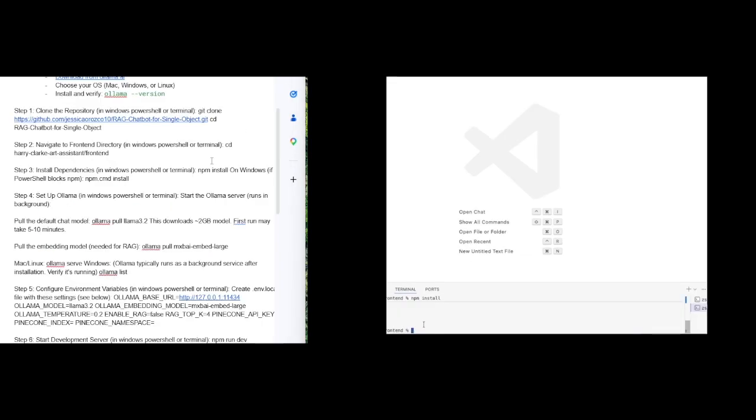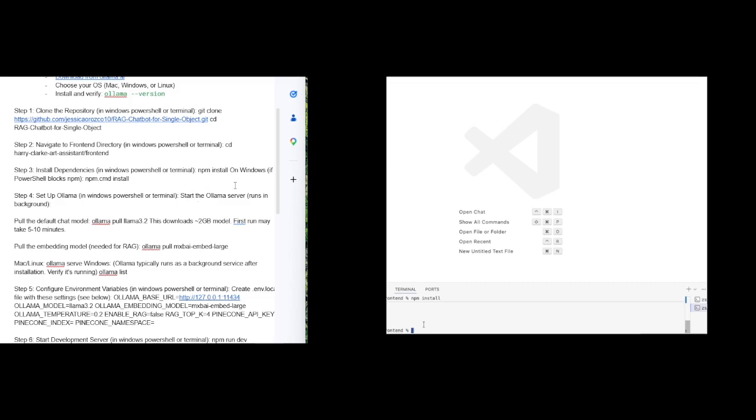You're going to want to clone the repository with this command. Then you're going to want to go into the project folder. Then go into the frontend folder. Then install the dependencies with npm install.